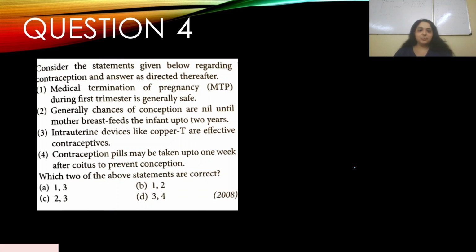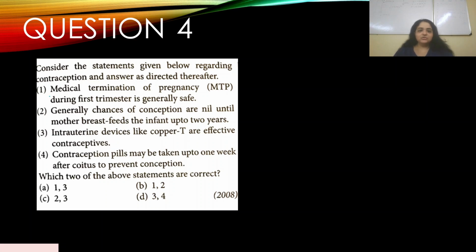Question number 4. Consider the statements given below regarding contraception and answer as directed thereafter. Again, this is related to contraception. First, medical termination of pregnancy during the first trimester is generally safe. Second, generally chances of conception are nil until the mother breastfeeds the infant up to 2 years. Third, intrauterine devices like copper T are effective contraceptives. Fourth, contraception pills may be taken up to 1 week after coitus to prevent conception.